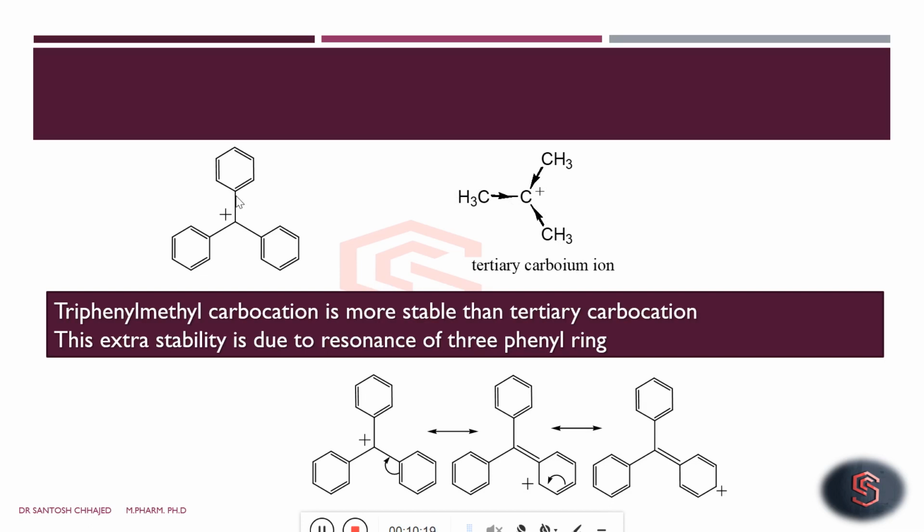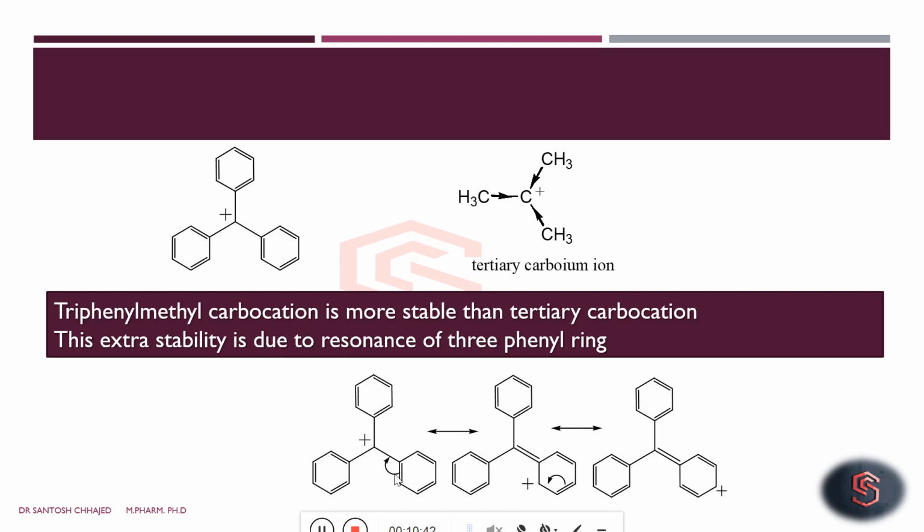Now we'll discuss the carbocation which bears phenyl rings. The three phenyl rings stabilize this carbocation by the phenomenon of resonance. Resonance involves delocalization of pi electrons, that is, a change in the location of pi electrons.